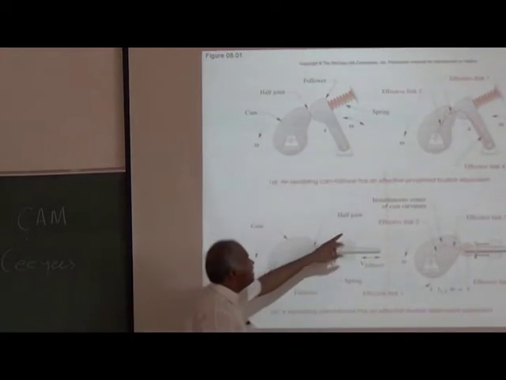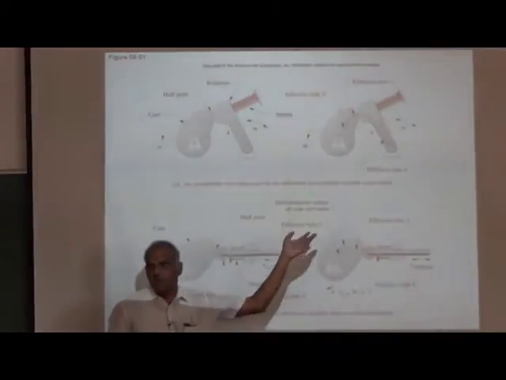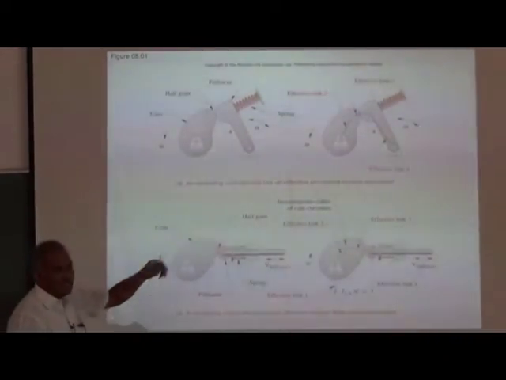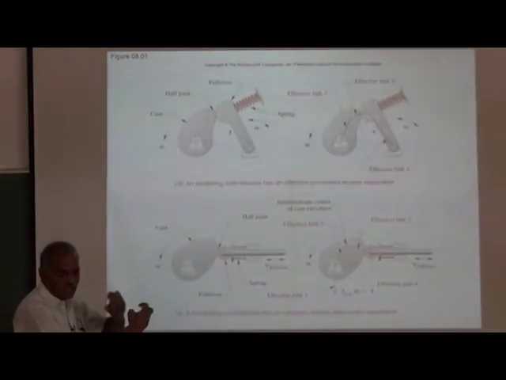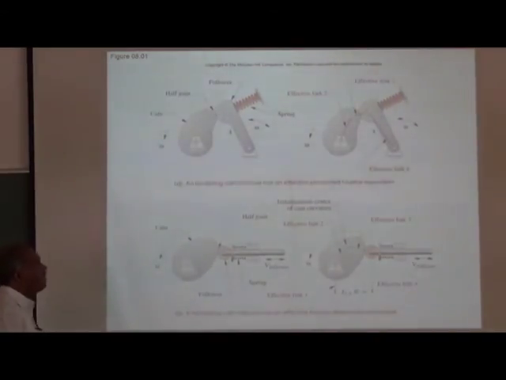Here you can see the effective link, that means the equivalent 4-bar mechanism of a cam and follower, drawn there. The effective link lengths are varying. In different positions, the link length is varying. So highly versatile functions can be achieved using the cam and follower.